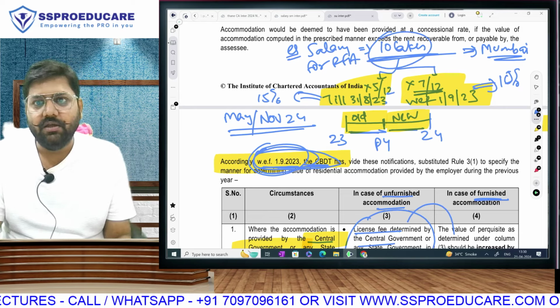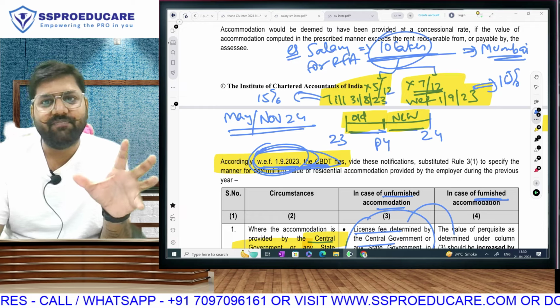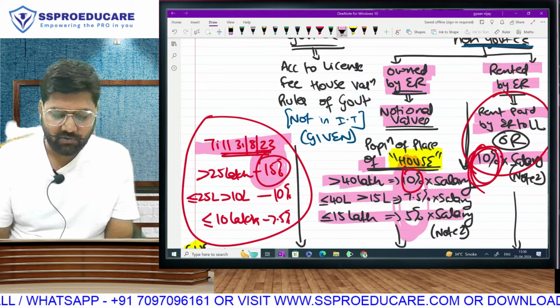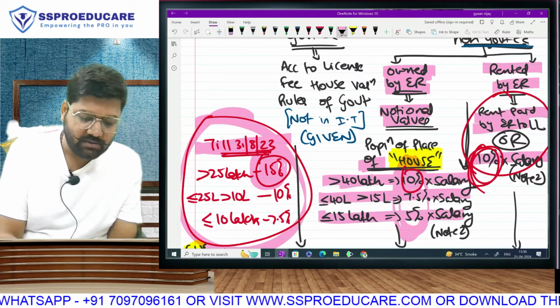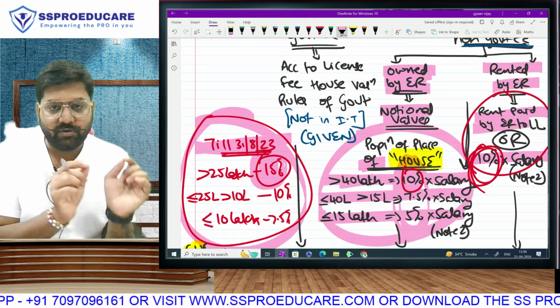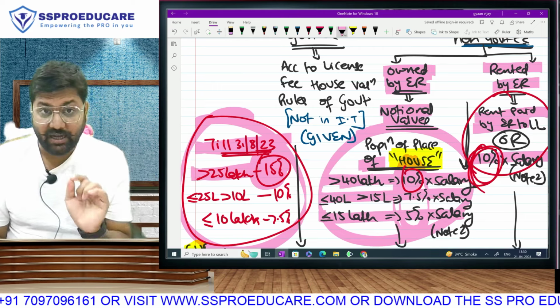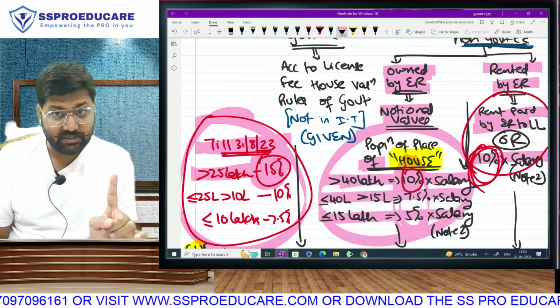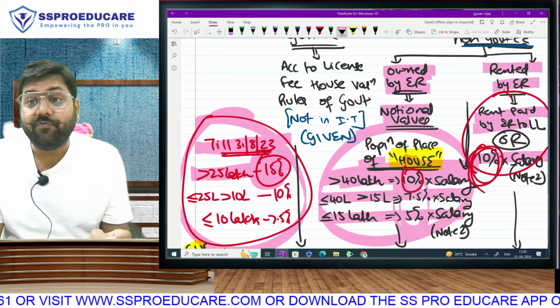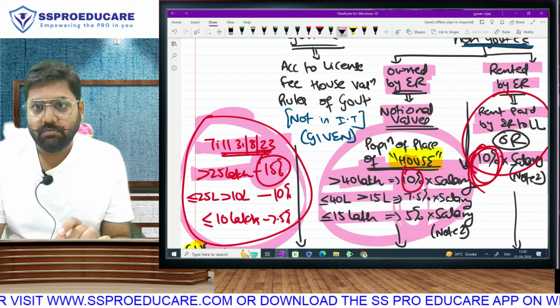But now you can't do that. You will have to split that salary into 5 months salary, that is till August, for applying the old law. This was the rule till August and this is the rule from 1st September. We have to take 15% of salary because in our example it is Mumbai till August, Mumbai more than 25 lakh, and 10% of salary from 1st September because it is Mumbai.